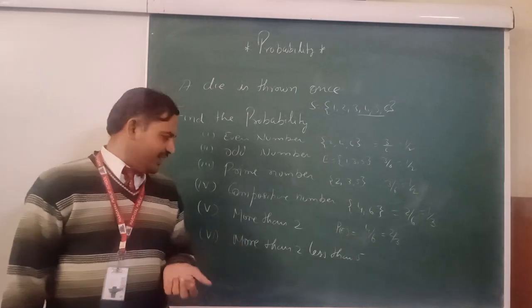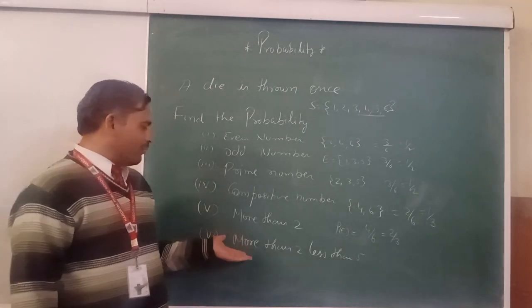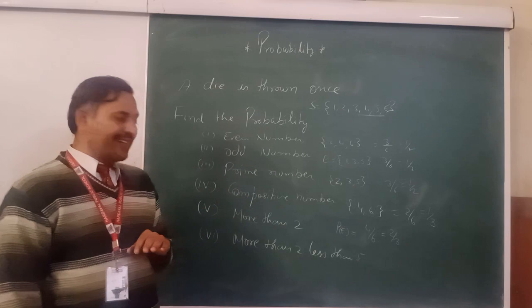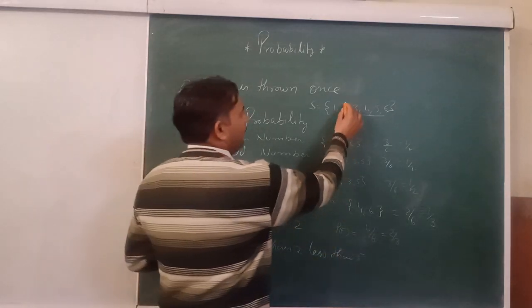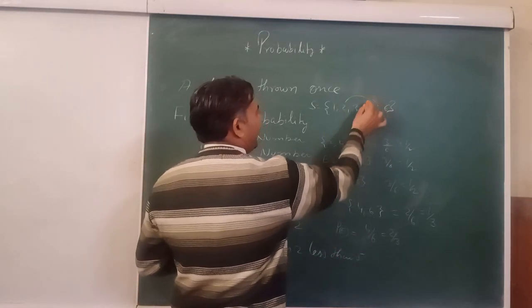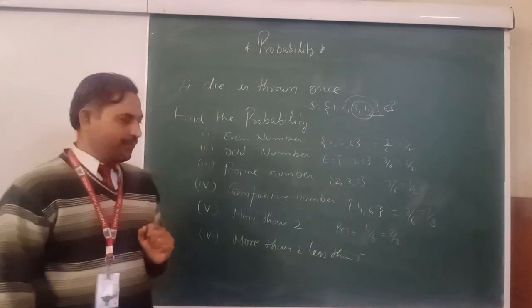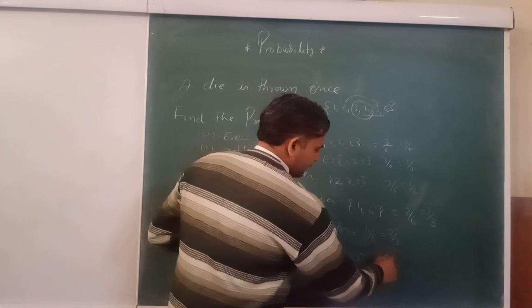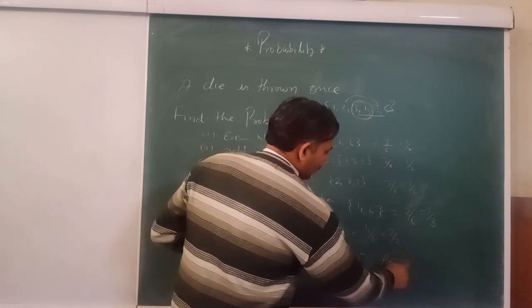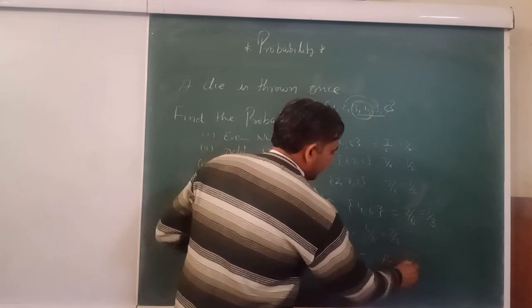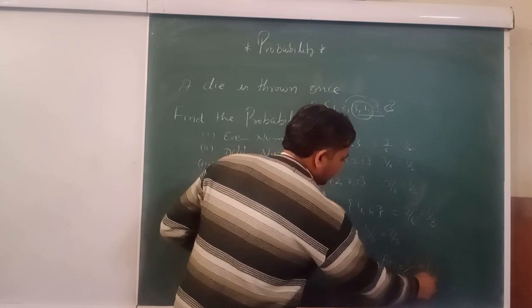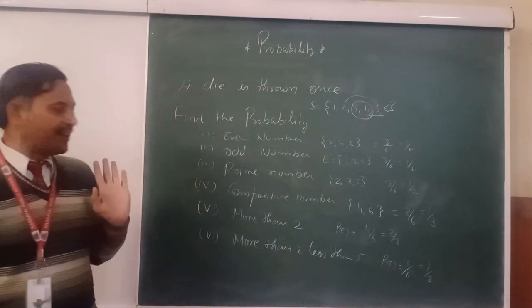Now the next question: what is the probability of more than 2 and less than 5? That means above 2 and below 5. There are only 2 numbers, 3 and 4. The probability is 2 by 6, 1 by 3. So I hope this point is clear.